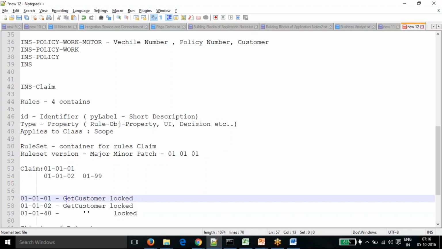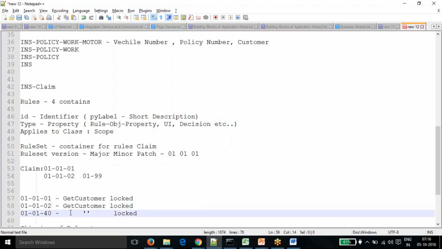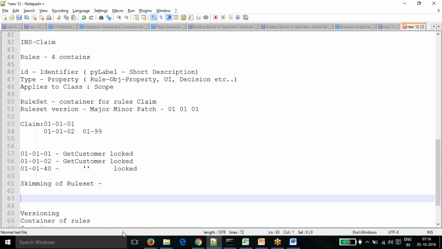In 0.1 it will remain, in 0.2 it will remain, in 0.40 it will be there, and if we keep on changing, the same rules will remain in the rule sets. So it impacts the performance.